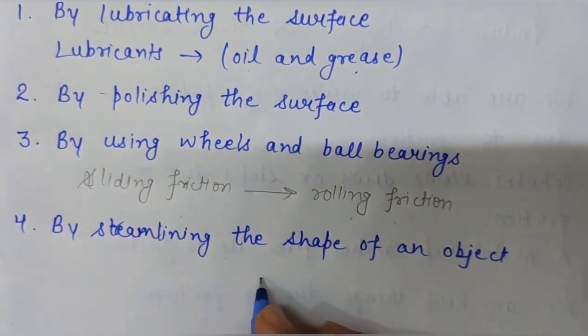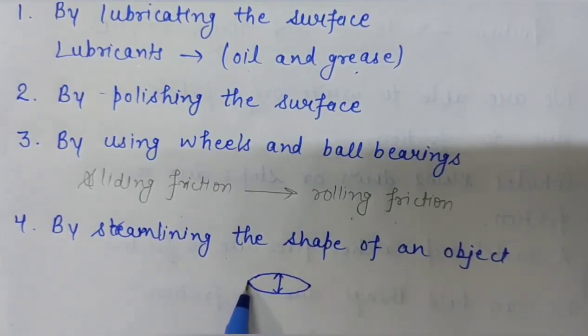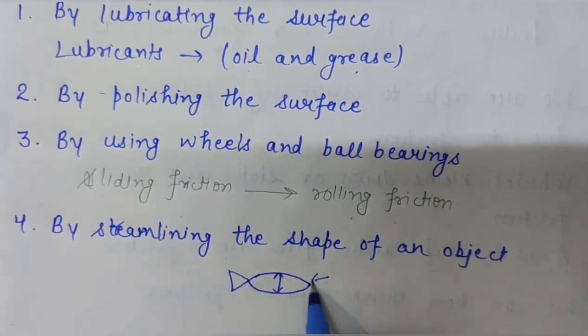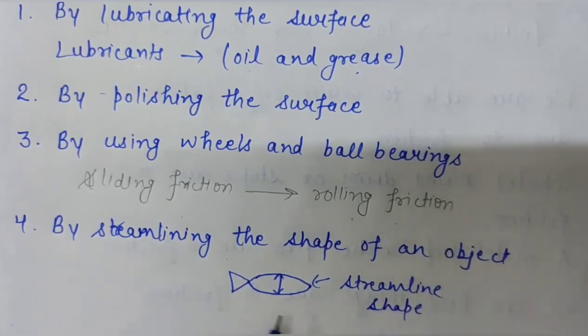Streamlined shape means broader at the middle and narrow at the front and the back, like a fish. This reduces friction so that aeroplanes and boats can move easily.